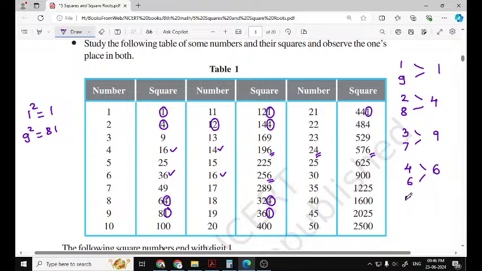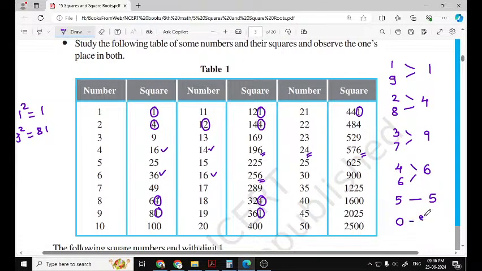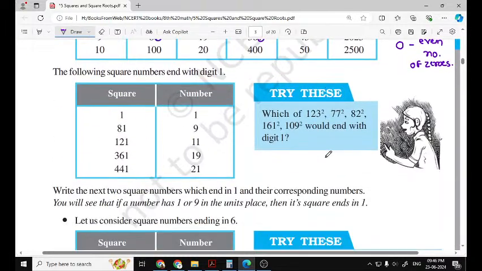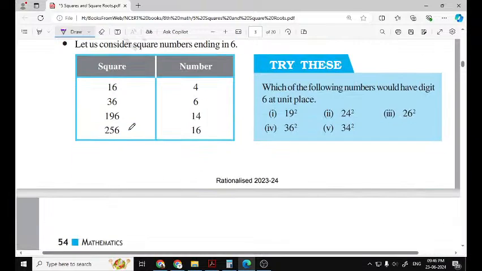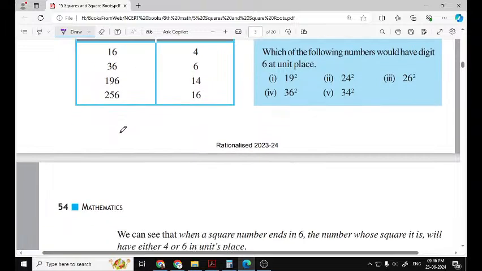If a number ends with 5, its square ends with 5, and if a number ends with 0, then the number of zeros at the end of its square is even. So if a number ends with 1 or 9, the square ends with 1. If a number ends with 4 or 6, the square ends with 6.